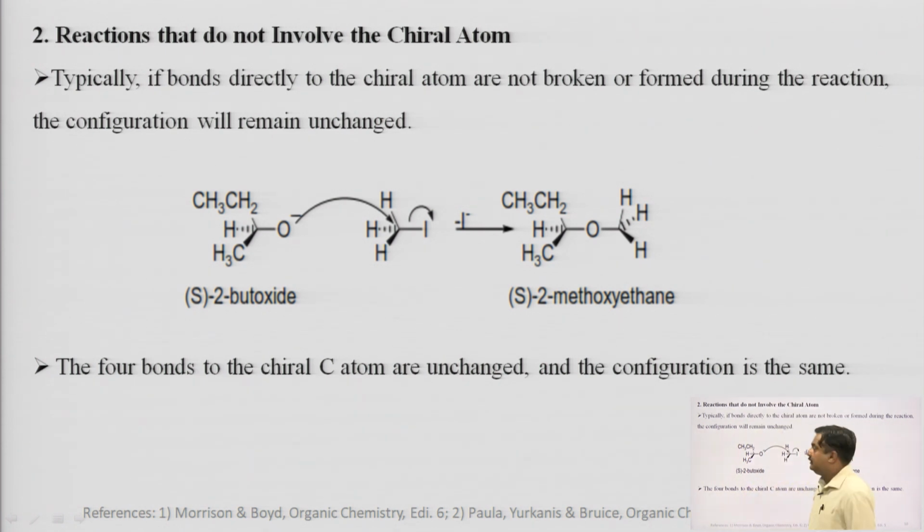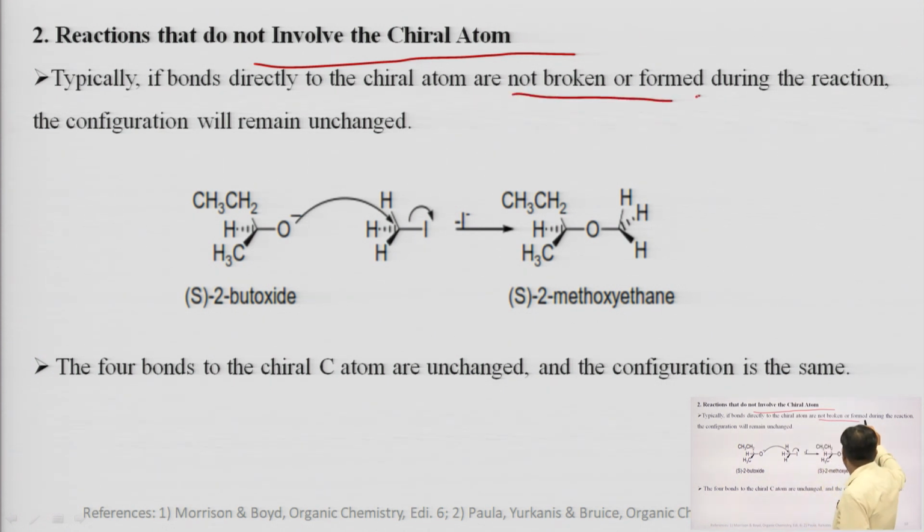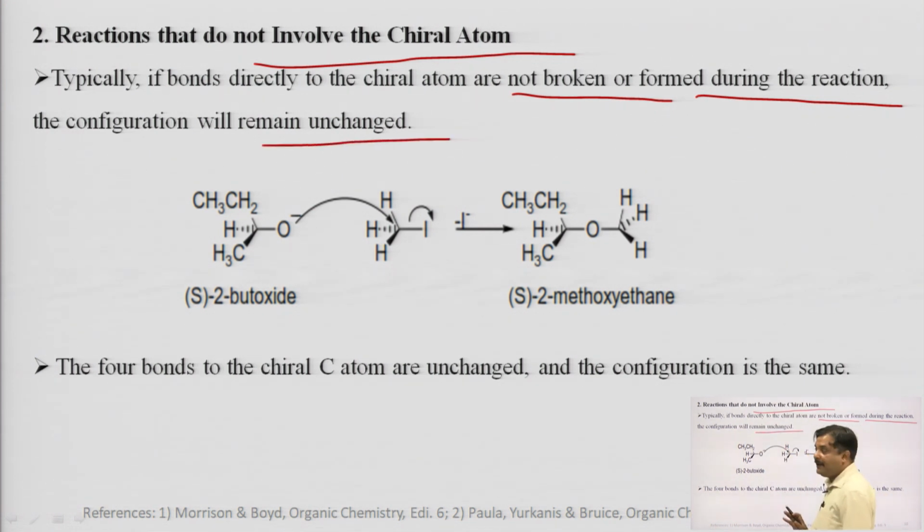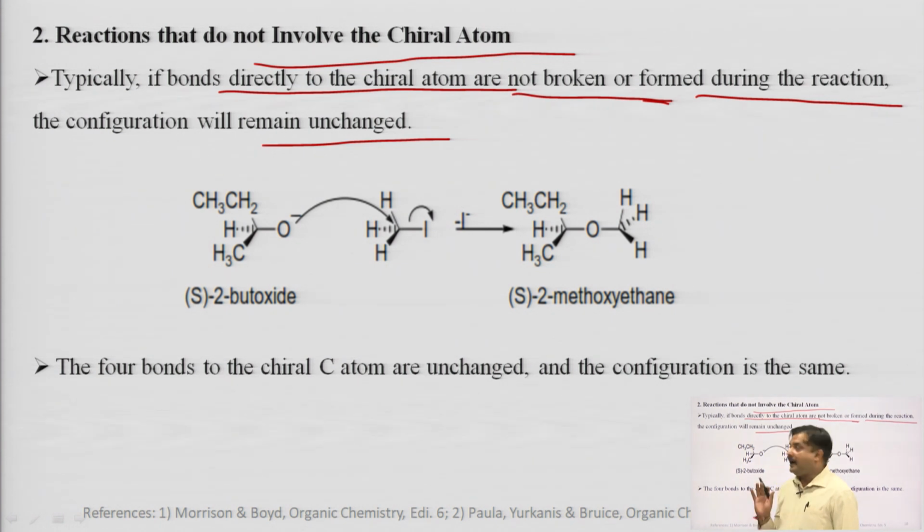Now, the second type of reaction is one that does not involve the chiral atoms. Typically, if bonds directly to the chiral atoms are not broken or formed during the reaction, the configuration will remain unchanged. Please listen: if bonds directly to the chiral atoms are not broken or formed, meaning the bond attached to the chiral atom is neither being formed nor broken, no change is happening, at that time the configuration will remain unchanged.